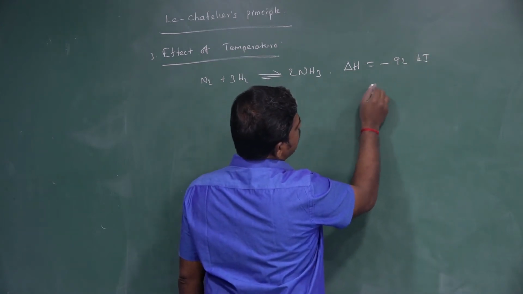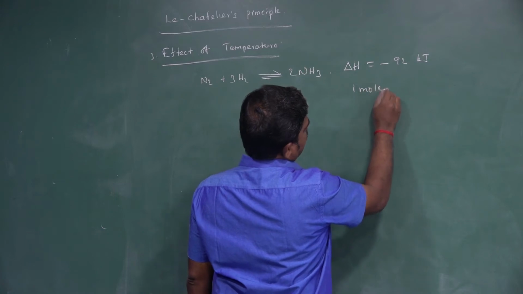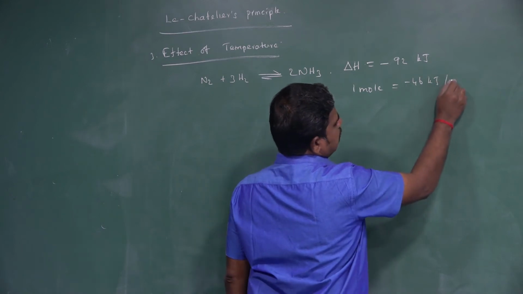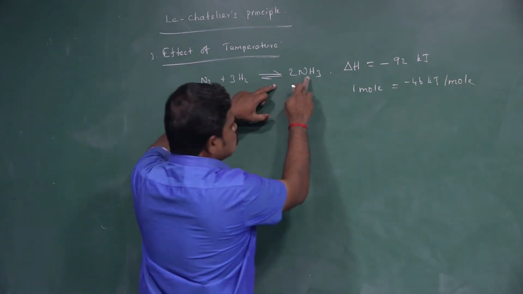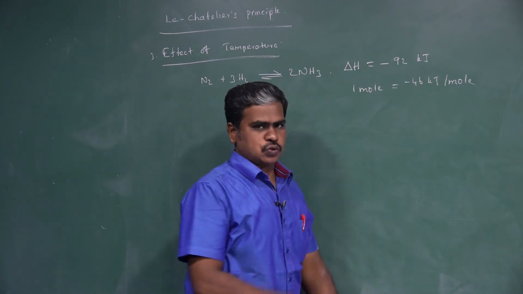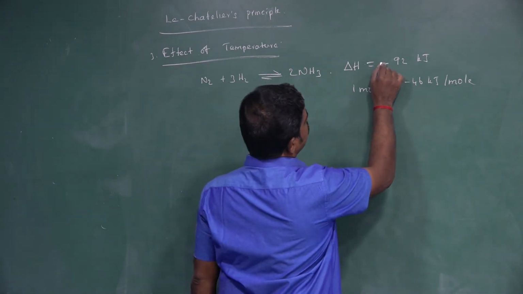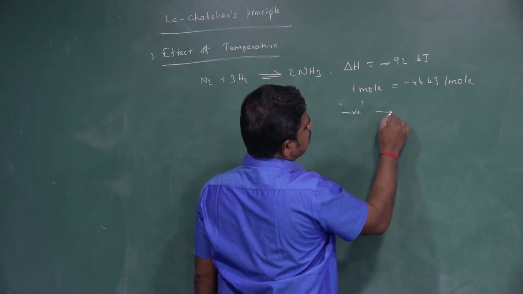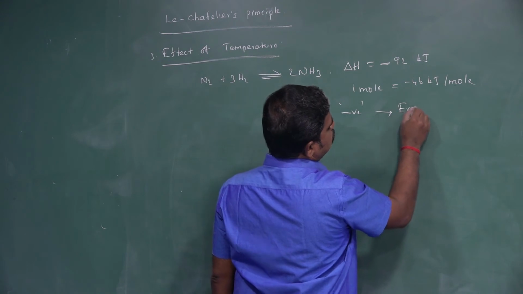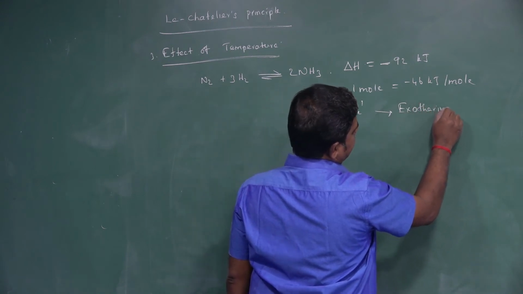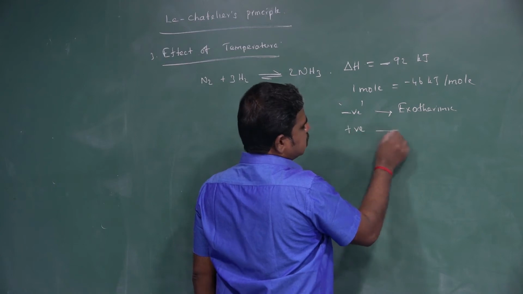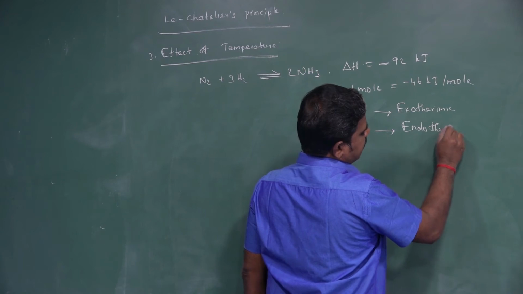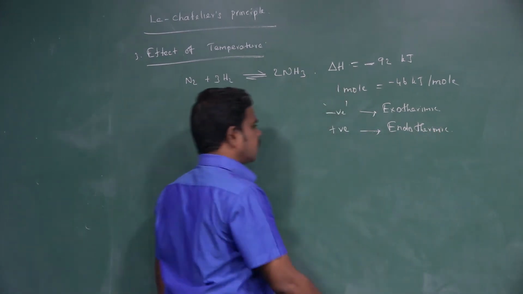Actually, for 1 mole, it is minus 46 kilojoule per mole. And here there are 2 moles, so it is 92 kilojoule. And the negative sign indicates, if it is negative, an exothermic reaction, and if it is positive, then it is an endothermic reaction.